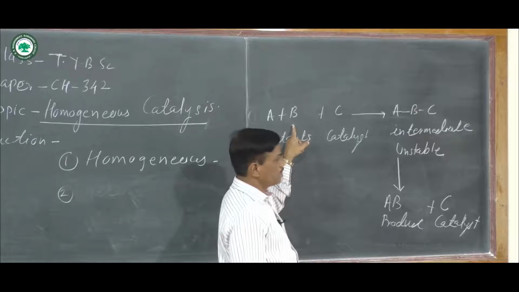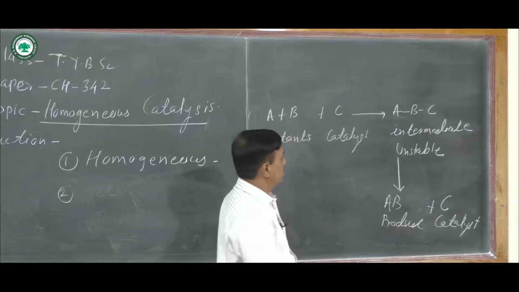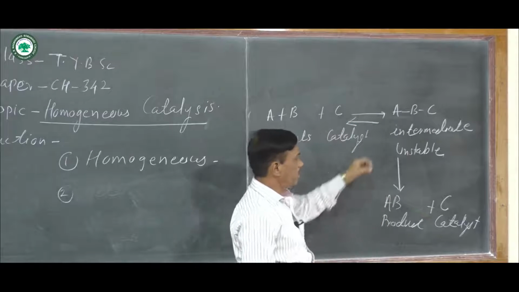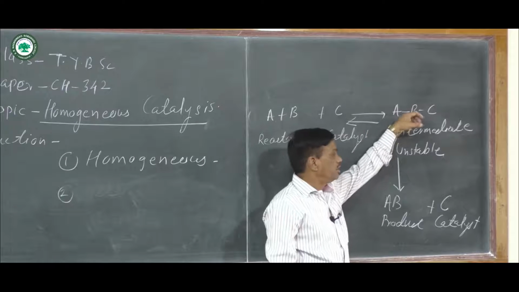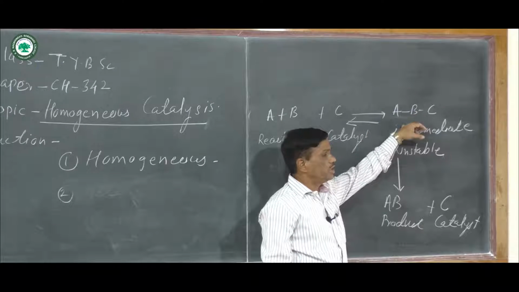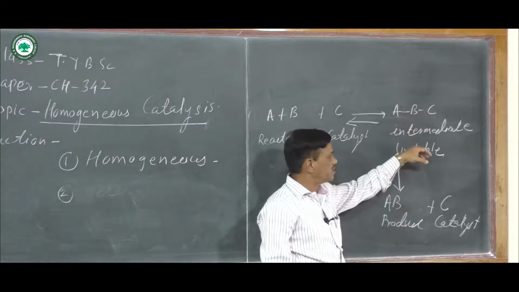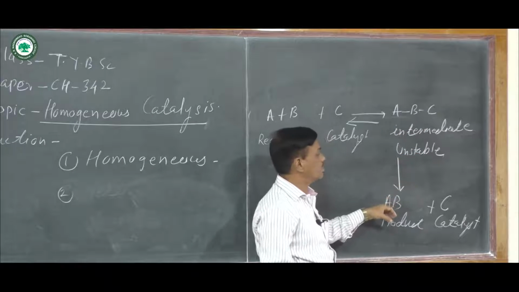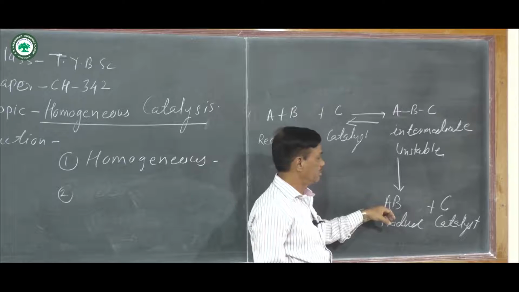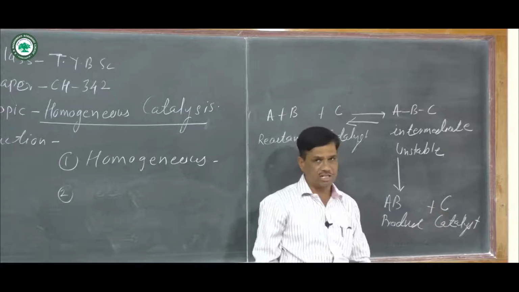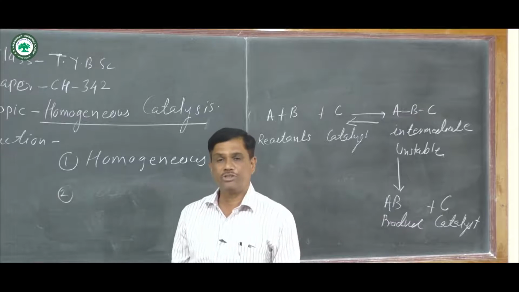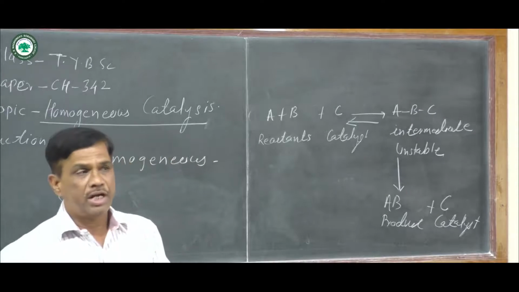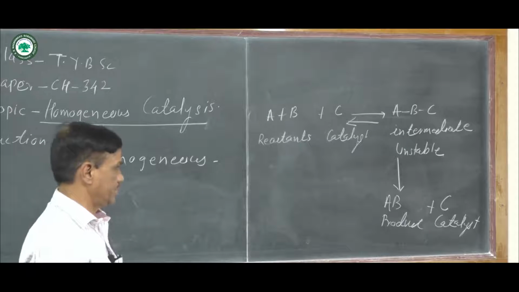When the energy of the reactant increases, there is a formation of equilibrium for the intermediate, and the intermediate ABC is unstable. That unstable intermediate is converted into stable form as a product, plus there is a catalyst. This is the general reaction for catalysis and homogeneous catalysis.